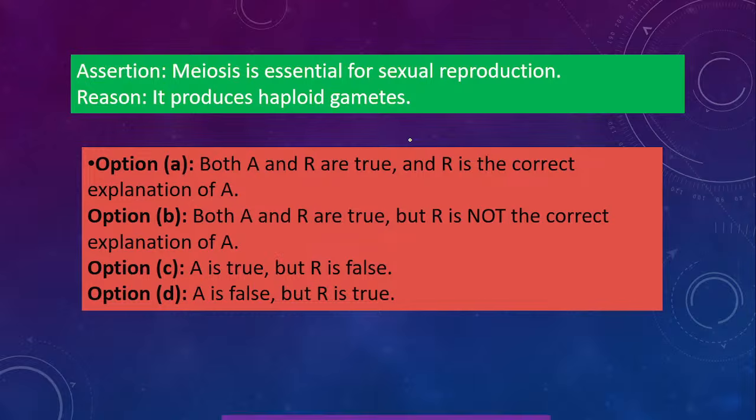Okay, let's see the answer. Option A is the correct answer. So both are correct and R is the correct explanation of A. Meiosis is required for sexual reproduction because it produces haploid gametes. In sexual reproduction the gametes are haploid.